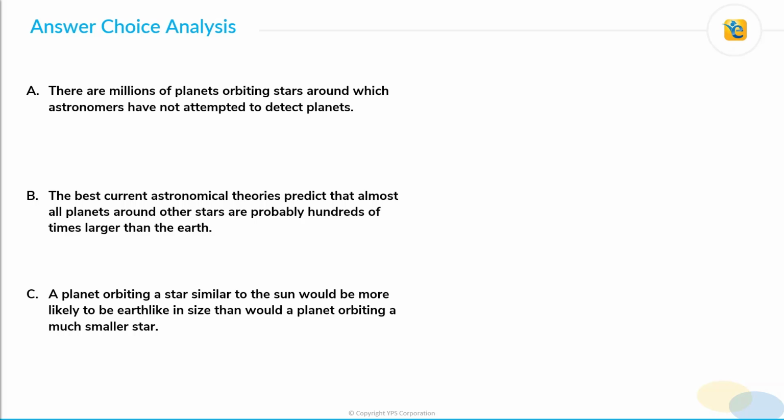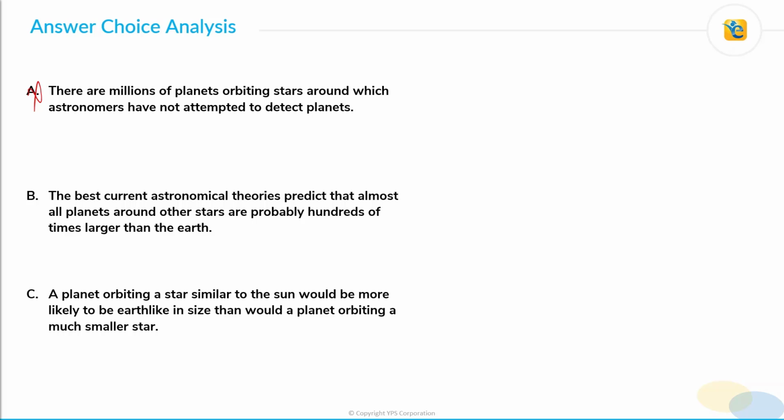Okay, so choice A is based on one of the logical gaps that we studied, and it is similar to the pre-thought weakener one: that maybe the stars that have been studied are not a proper representation of all the stars in the galaxy. That was our weakener one. Choice A is similar to it, but is not exactly the same. Similar does not mean same. Choice A misses out on some important aspects and hence does not qualify as a correct weakener. So let's see what these aspects are.